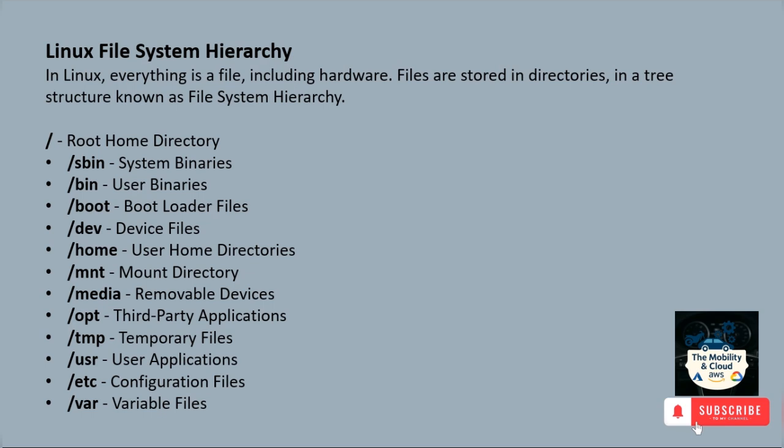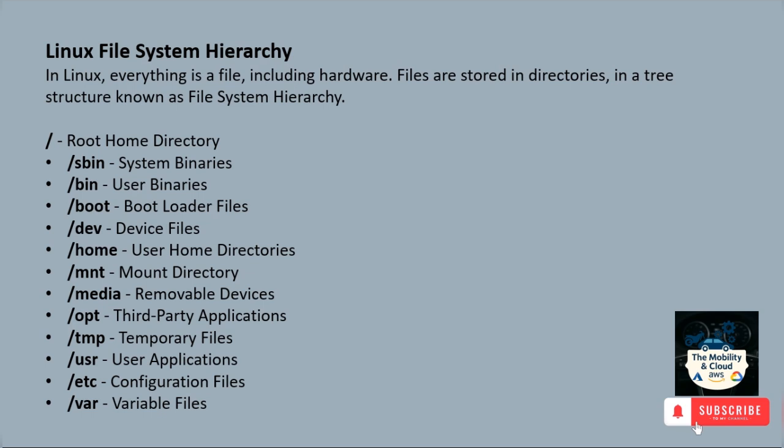Slash boot: bootloader files, contains files needed for the boot process like kernel and init. Slash dev: device files, represents the hardware devices. Slash home: user home directories, contains personal directories like slash home slash alice, slash home slash bob. Slash mnt: mount directory, temporary mount point for file systems mounted manually. Slash media: removable devices, auto-mounted removable media like USB drives or CDs appear here.